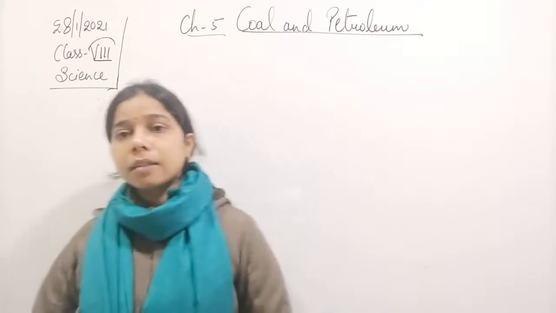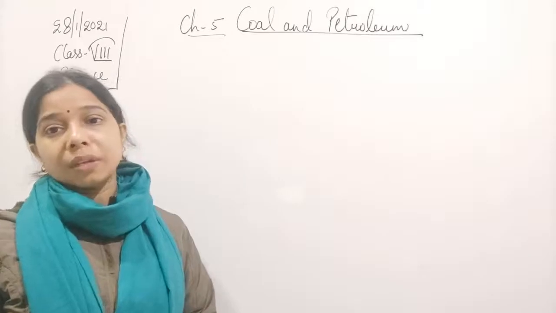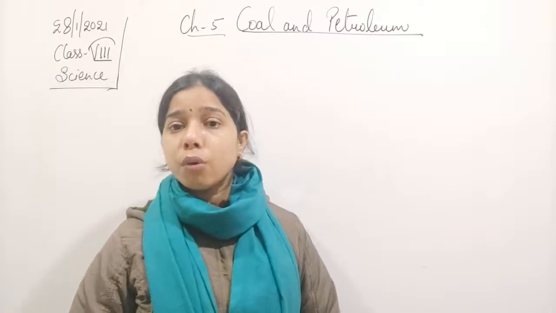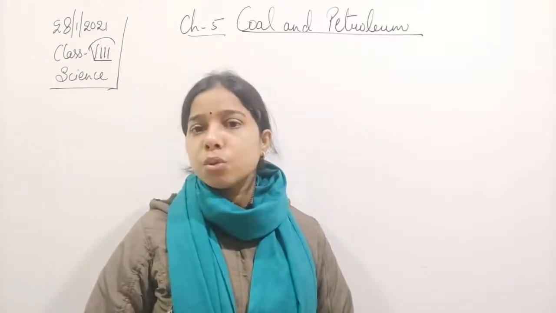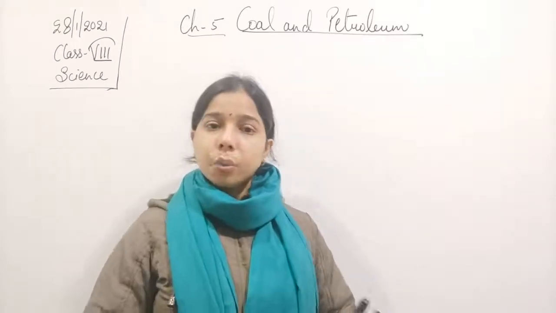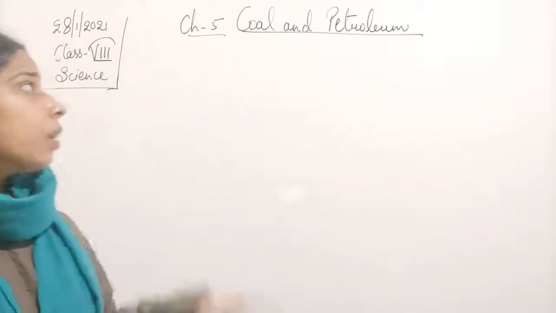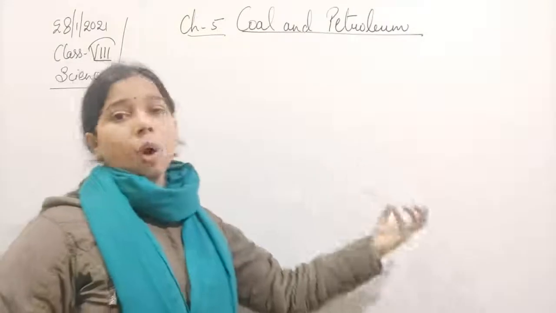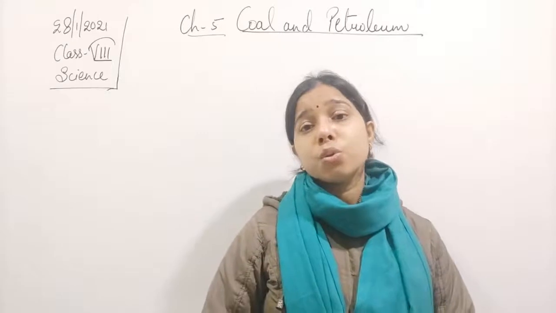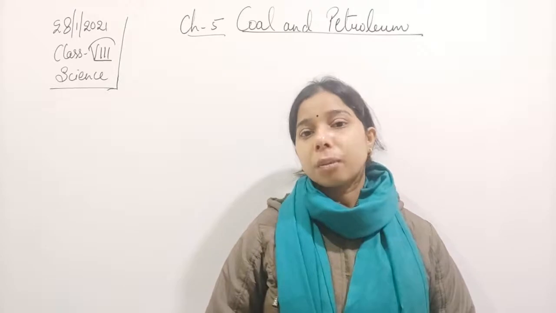Now moving on and starting a new chapter, and that is chapter 5, coal and petroleum. You see students, before we go further and try to understand coal, types of coal, what it is used for, what its properties are, petroleum, how do we obtain it and all, we should know here that this coal and petroleum we obtain from nature. So first of all, you see that our nature provides a lot of resources which are obtained from nature.